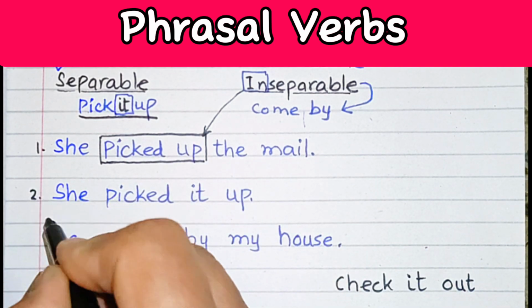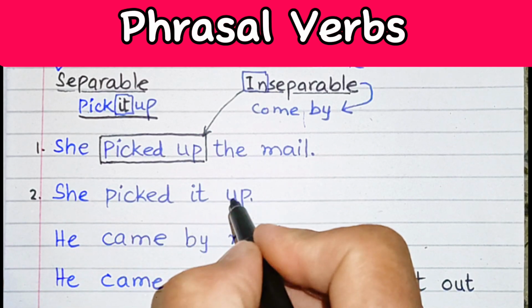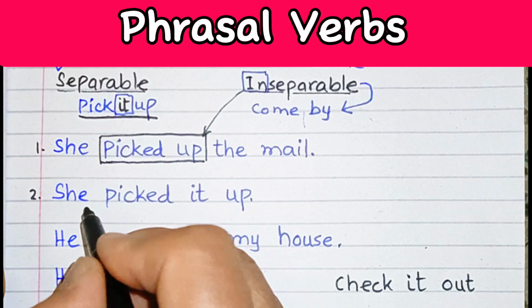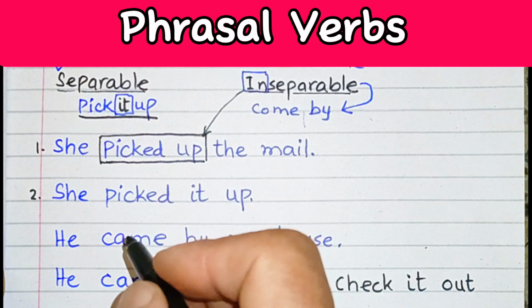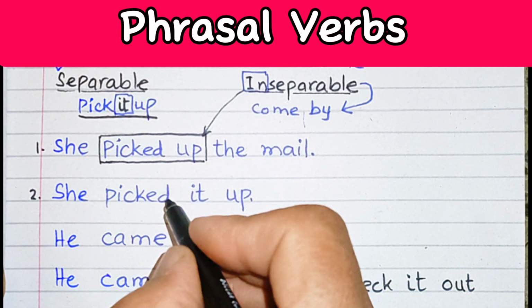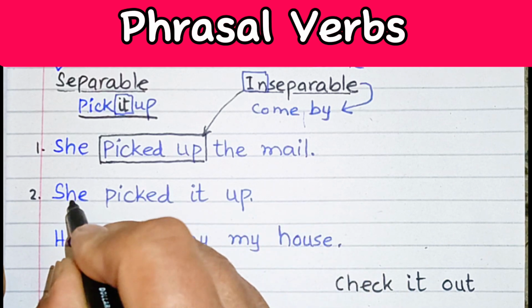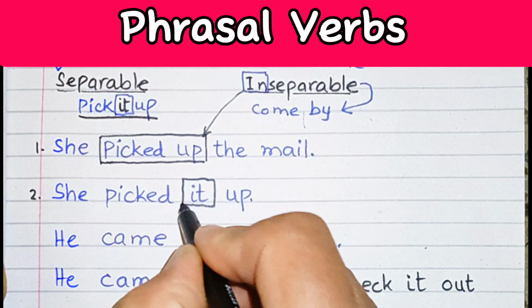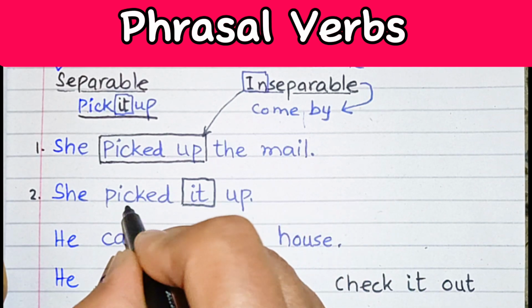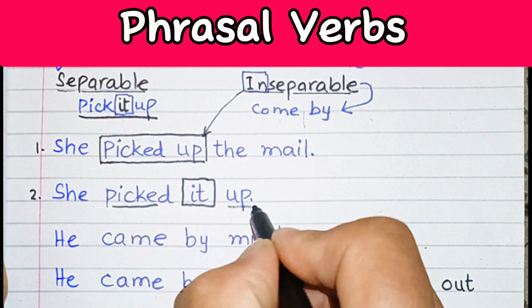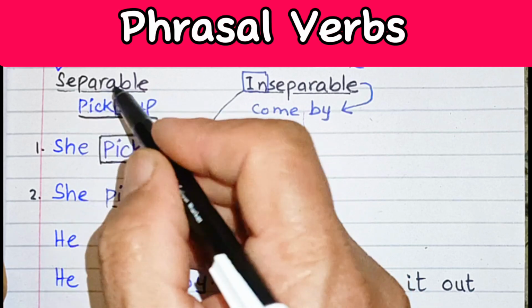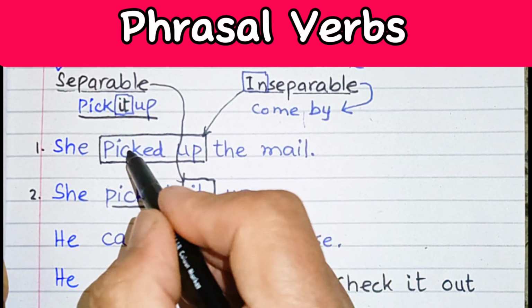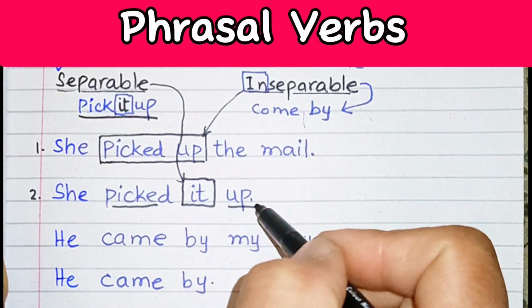But in sentence number 2, she picked it up. We can see that it is over there, so it is actually separating picked from up, and this is a separable phrasal verb. Picked it up.